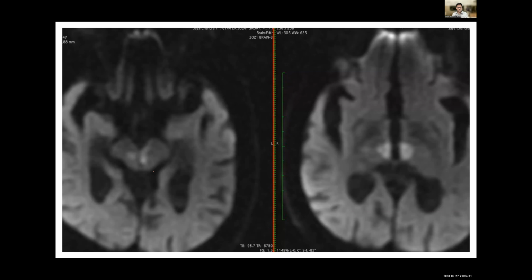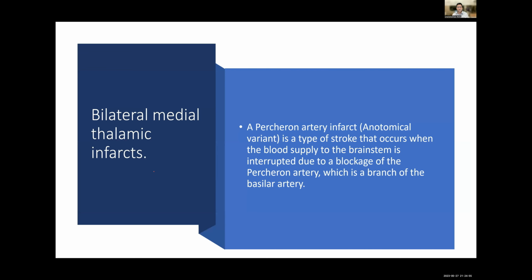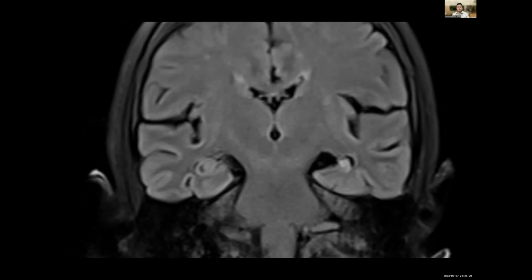You can see where is the infarct. The question is what artery would have been occluded. So this is a classical artery of Percheron infarct, or also bilateral medial thalamic or medial midbrain infarct, which occurs due to blockage of the artery of Percheron, which is an anatomical variant which arises from the basilar artery. Instead of two paired arteries supplying the thalami, there will be a single unpaired artery supplying bilateral medial thalami, resulting in this type of unusual infarct. Relatively rare, but we have to look for anatomy.